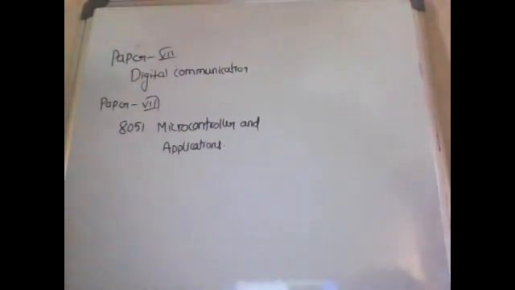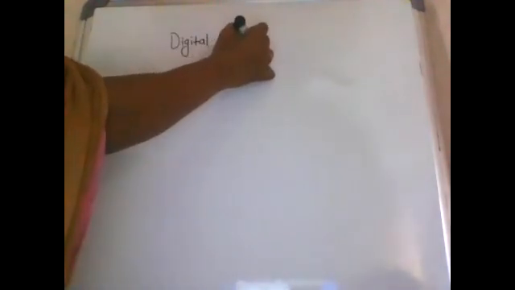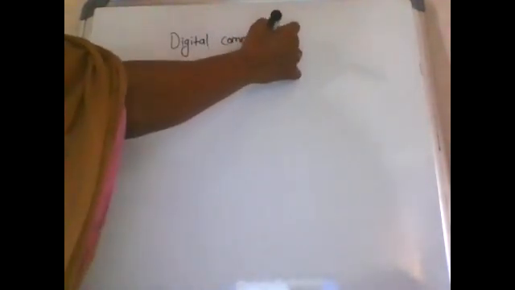In paper 7 we have 4 units, and in paper 8 also we have, sorry, paper 7 and paper 8 both have 4 units. In paper 7, digital communication.